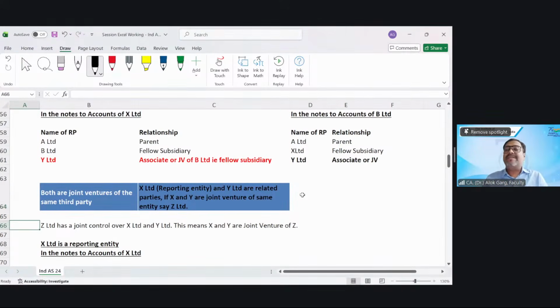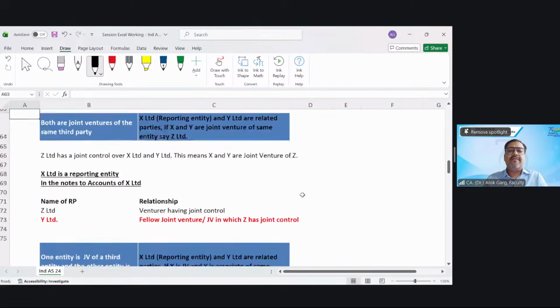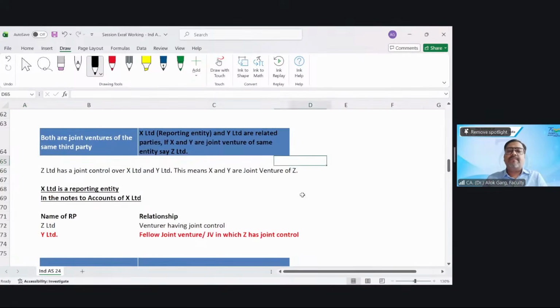Both are JV of the same third party. Means what? A Limited has a joint control over B Limited.